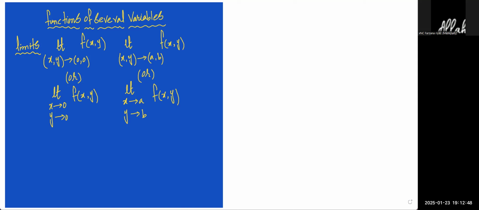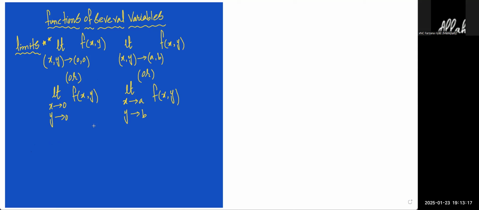Usually we have the question based on this only: double limit or simultaneous limit, the limit which is passing through the origin. So how will the question come in the exam? The question will come like: show that the limit exists or not. One function value will be given. You have to check whether the limit exists or does not exist. To understand that concept, I will give you one small example.